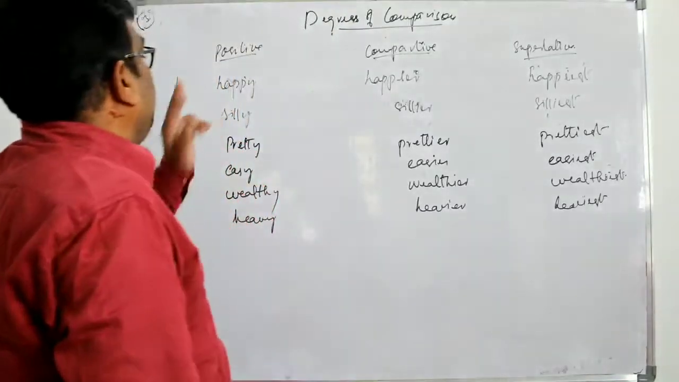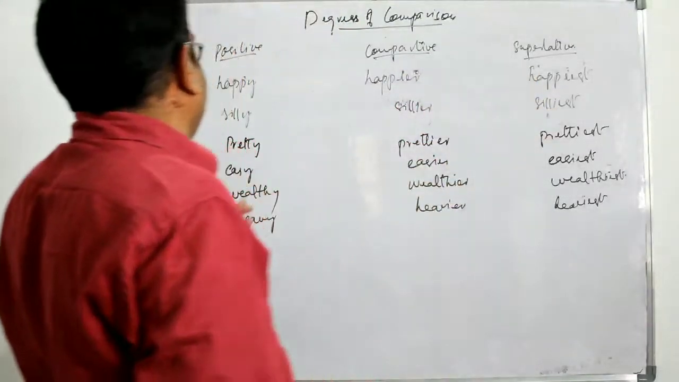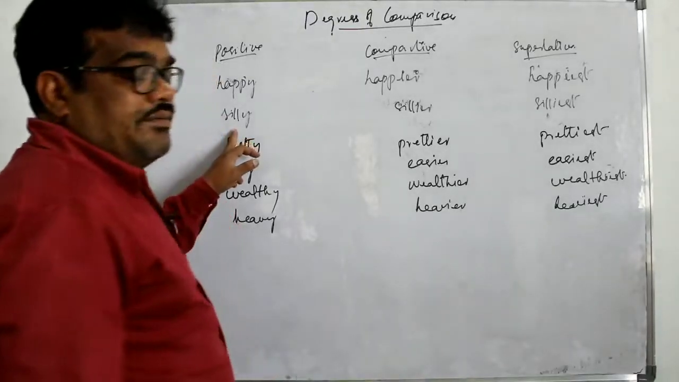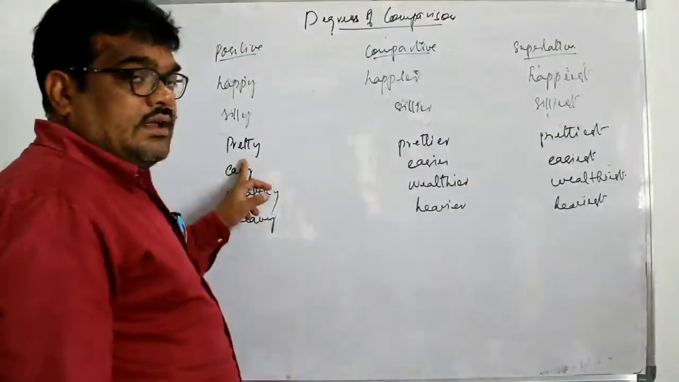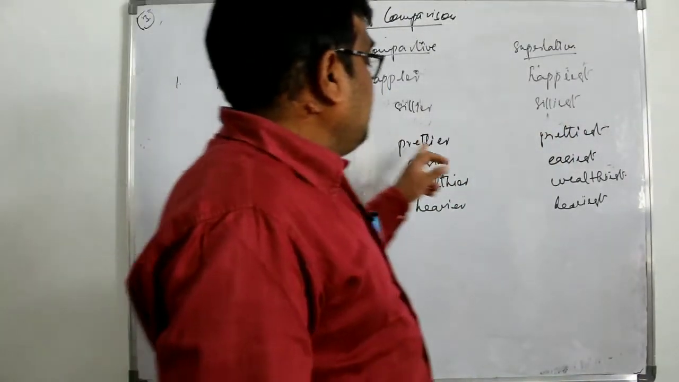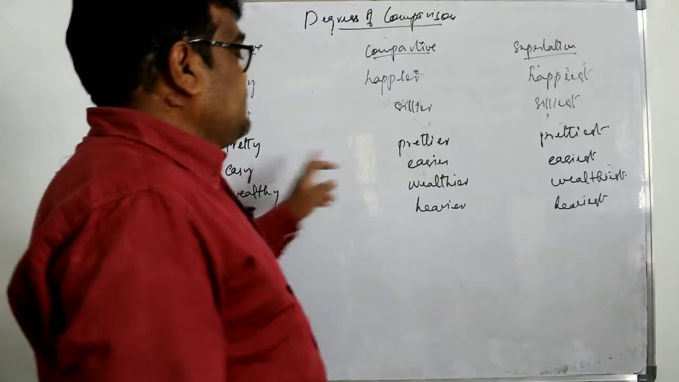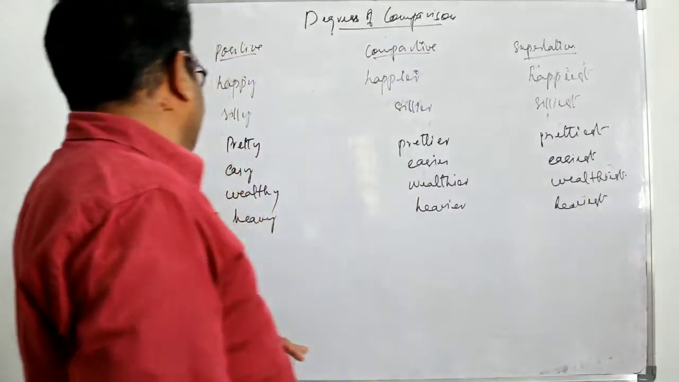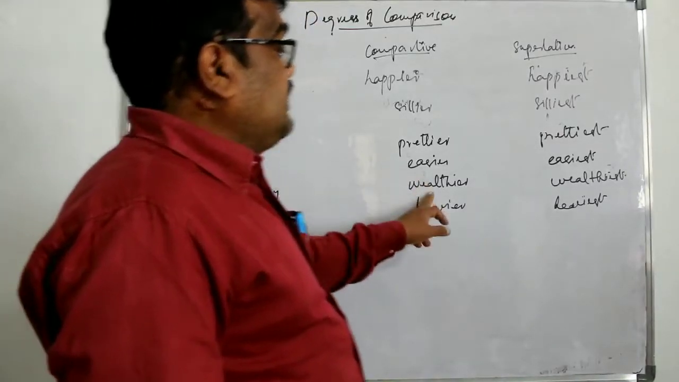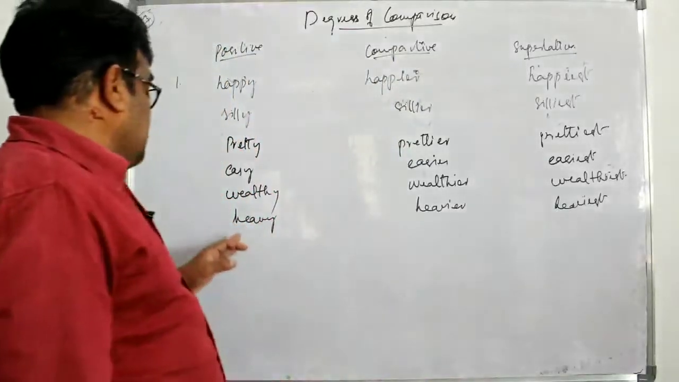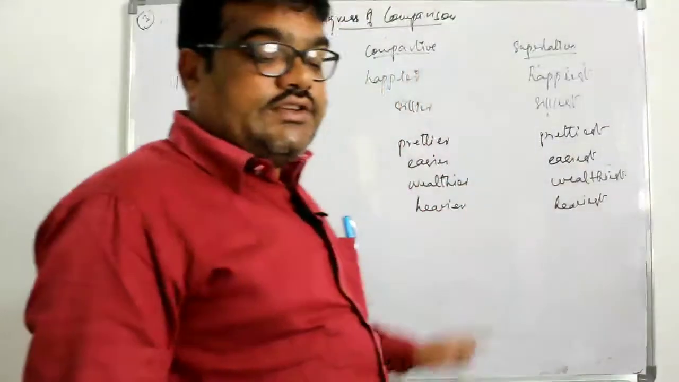For example, happy, happier, happiest. Another one, silly, sillier, silliest. Pretty, prettier, prettiest. Another one, easy, easier, easiest. Wealthy, wealthier, wealthiest. Another example, heavy, heavier, heaviest. These are some of the examples.